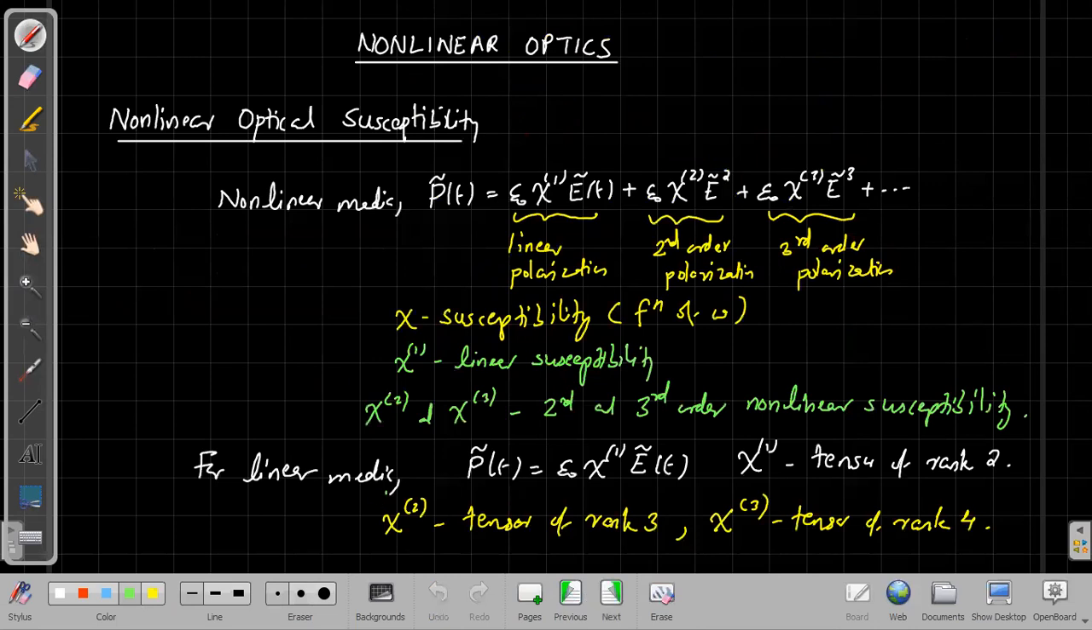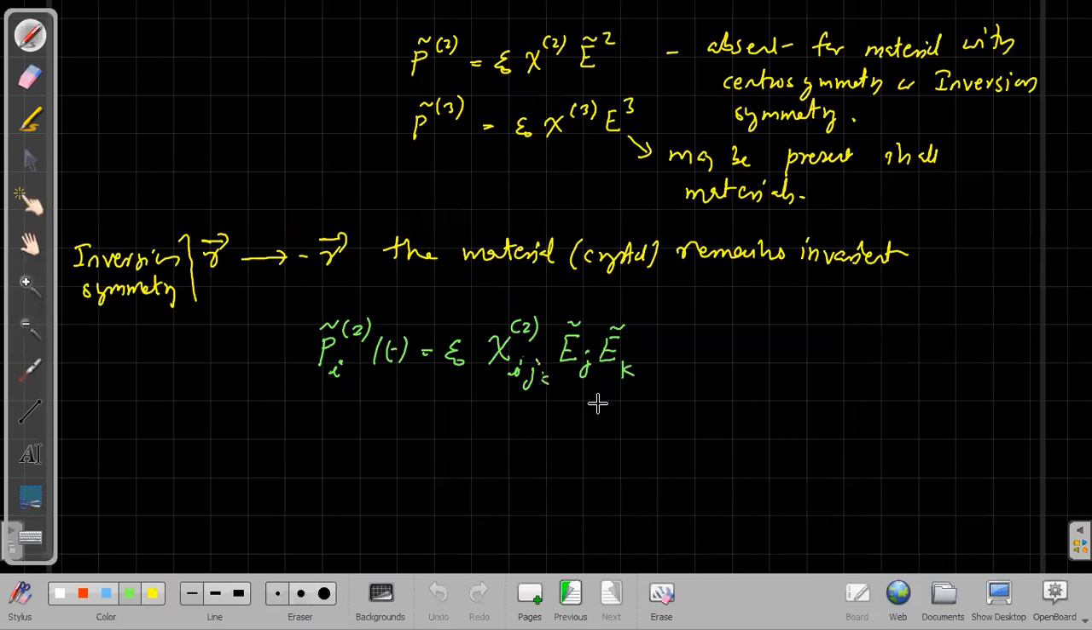So that is what we have written here. Chi2 is a tensor of rank 3, so it will have 3 indices. Now if you transform R to minus R, what would happen is Pi, the ith component of polarization, if you change the reference, will become minus Pi, because the direction is changed from R to minus R. And epsilon 0 chi ijk, no need to change anything because these are the constants.